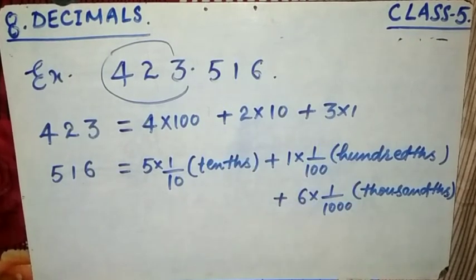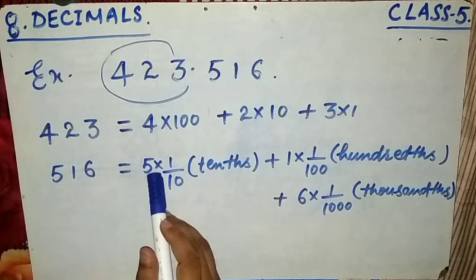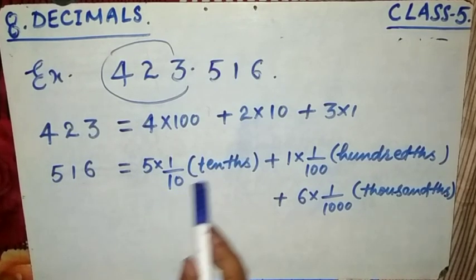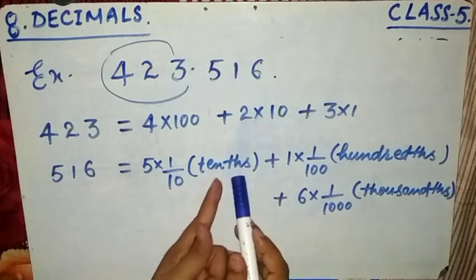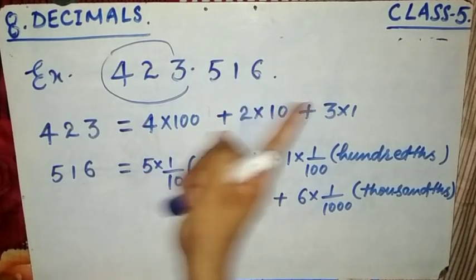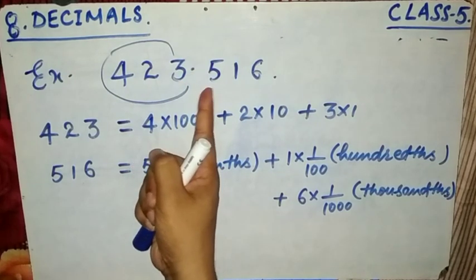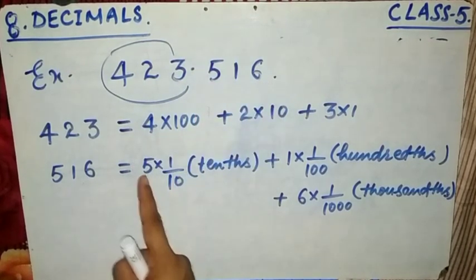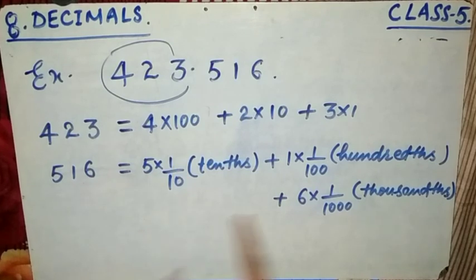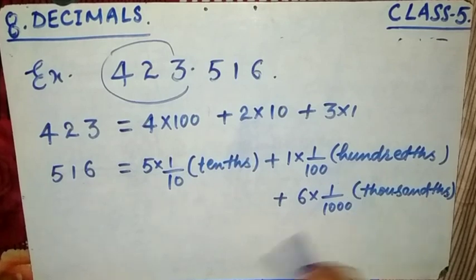Now see, this is 5 multiplied by 1 by 10, and this 1 by 10 is called a tenth, so this is 5 tenths. Now we are going to read from left to right after the decimal. Okay, 5 tenths, and this is 1 hundredth, and this is 6 thousandths.